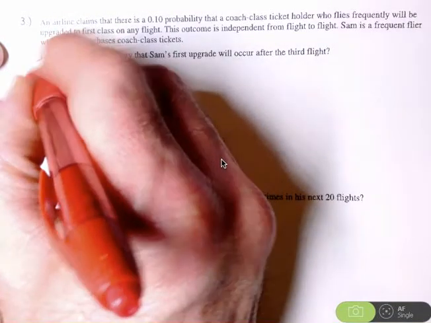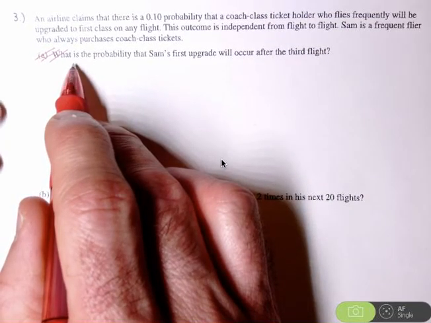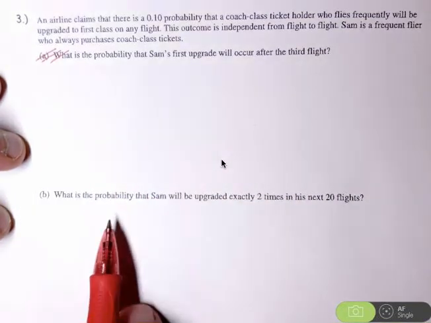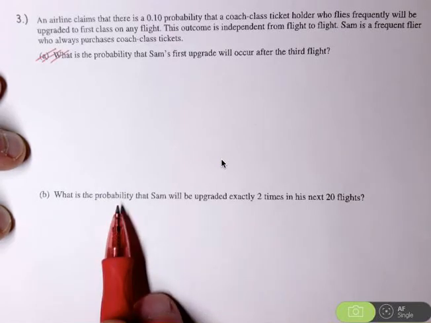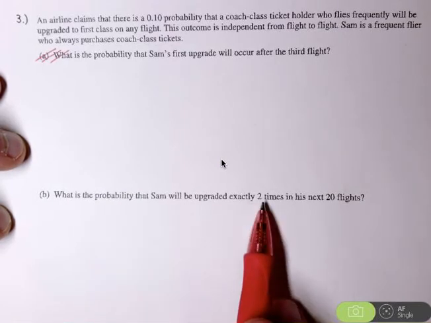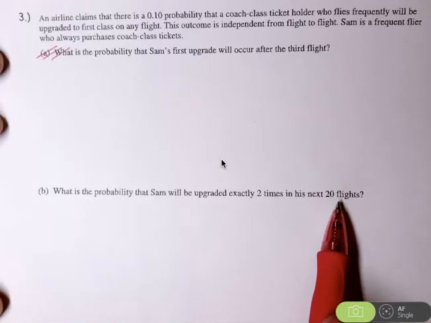The first part of the question, part A, involves a geometric random variable. That's something that we will come back to. So when you read part B, notice probability is what you're going to calculate exactly 2 times in the next 20 flights. So notice this also is a binomial situation. So think about your conditions.